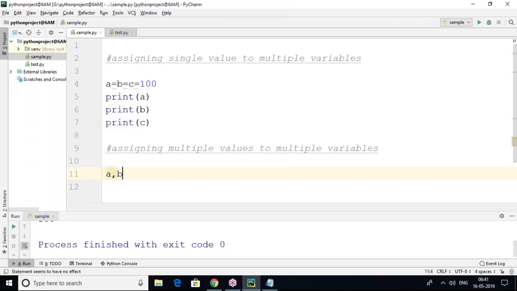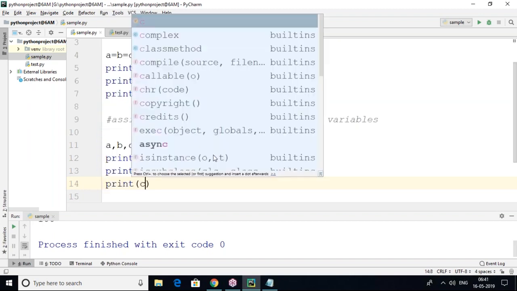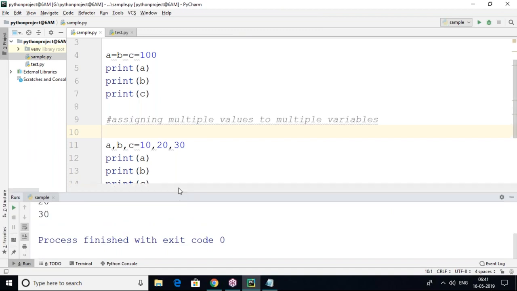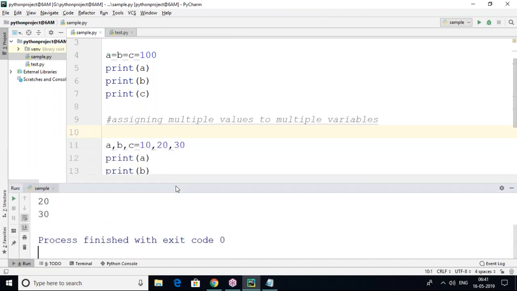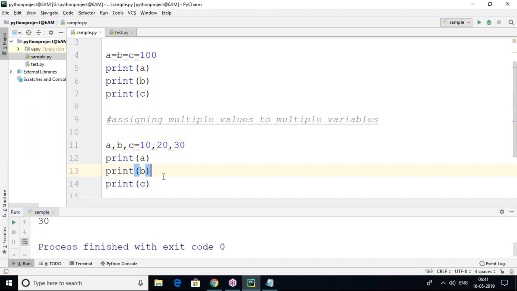Next, assigning multiple values to multiple variables. Multiple variables are there, and multiple values are also there. Then print A, print B, print C. So we get 10, 20, 30, assigned in order. 10 is assigned to A, 20 is assigned to B, 30 is assigned to C. So this is the multiple assignment concept.